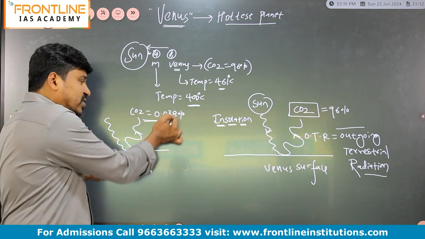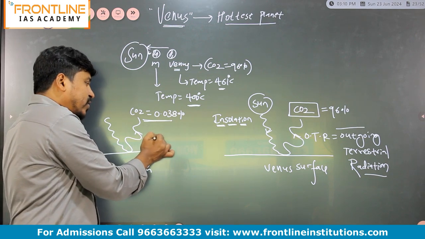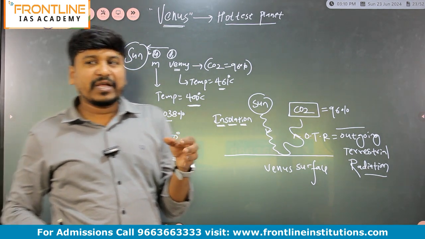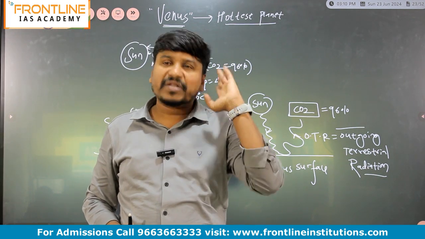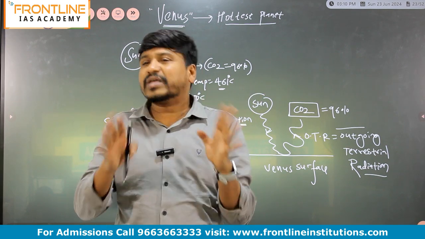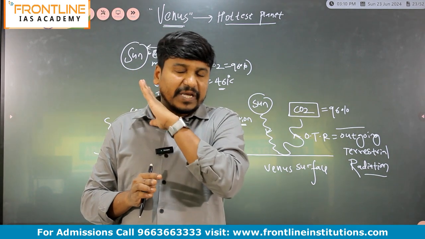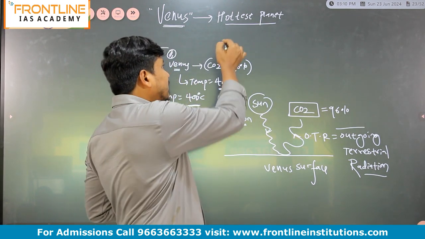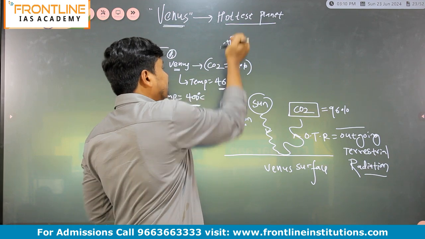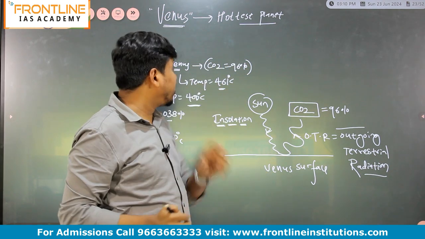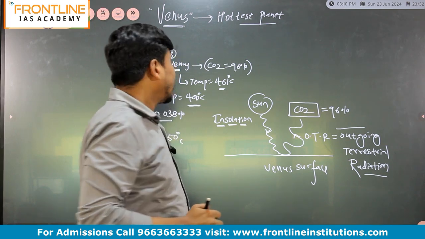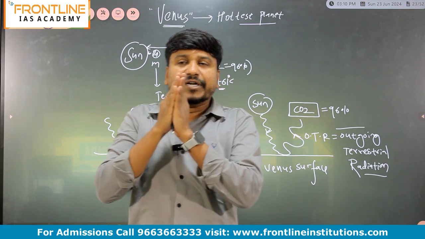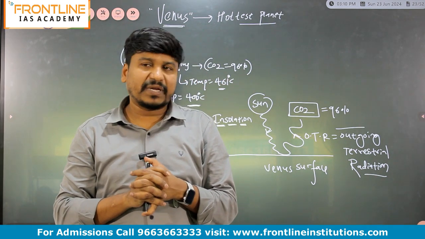At 0.038%, the temperature of the Earth's surface is going to 44 to 50 degrees Celsius. This year you might have read in the newspaper that the Delhi temperature was 51 degrees Celsius. It's a record in the history of India, because the temperature of Delhi never crossed 50 degrees Celsius. Why? What is the reason? Because of global warming. Global warming means the persistent or continuous rise in the temperature of the Earth's surface.